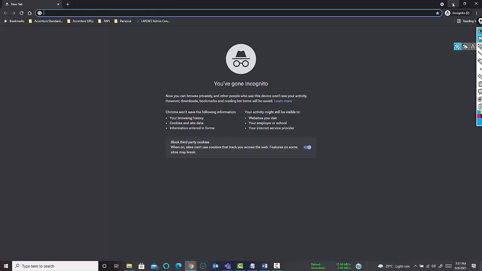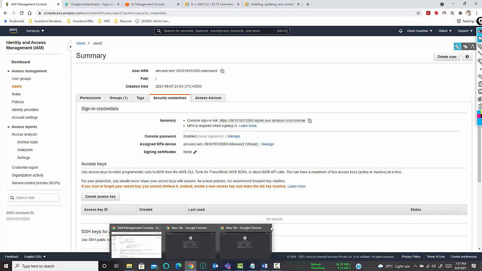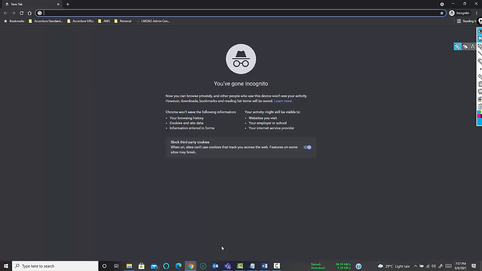Every code will be valid for 30 seconds. After 30 seconds, a new code will be generated. So once we have done this authentication, you cannot use the same authentication code with other logins. This is unique for the current session. Okay, thank you.